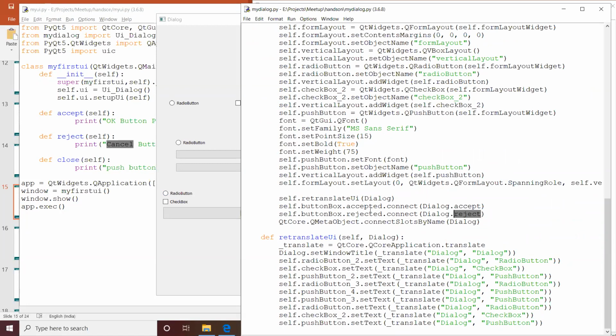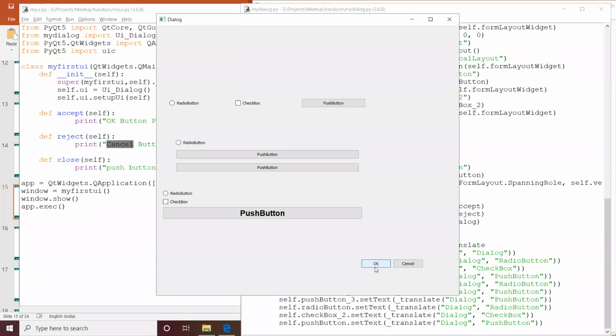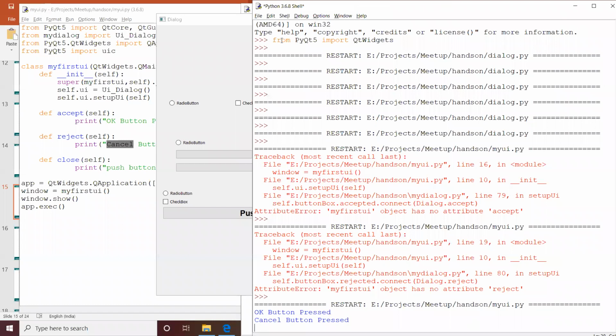This is the signal that the button box generates: accepted, which is an OK button press, and rejected, which is a Cancel button press. For that, we added the two member functions in our myui.py, accept and reject, so that whenever we click on the buttons, the respective callbacks get called.